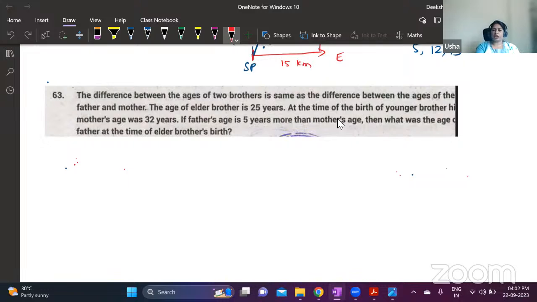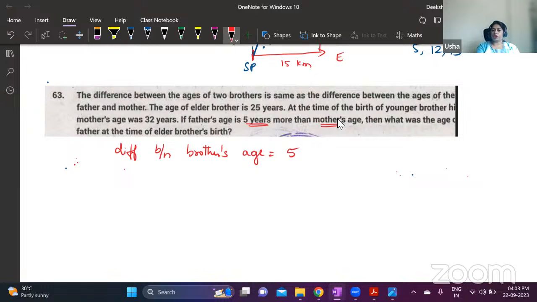See, difference between age of two brothers is same as difference between age of father and mother. And here they have given father's age is 5 years more than mother's age. Means difference between brothers' age is also 5, right? Understood. Difference between brothers' age is also 5. What was the age of the father at the time of elder brother's birth?